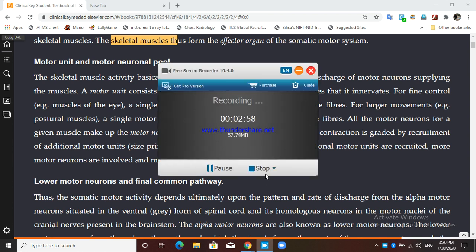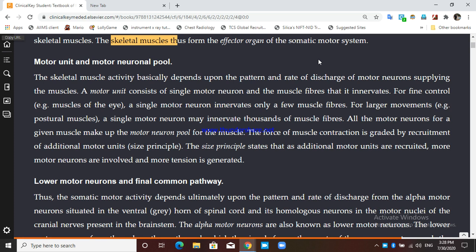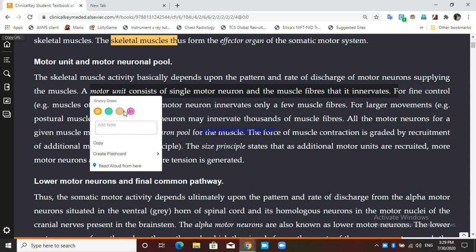So motor unit or neuronal pool, what do you mean by motor unit first? So when we say motor unit, it consists of single motor neuron, and its specific fiber that it supplies. So a motor unit consists of this. This is a very important definition that you should know.